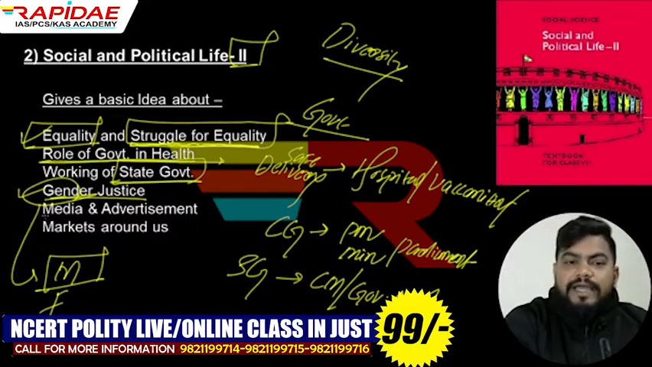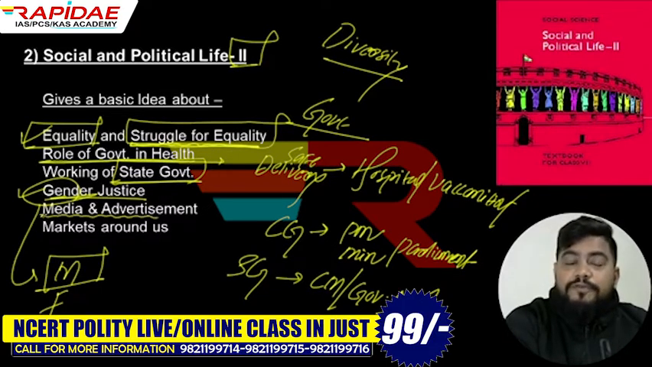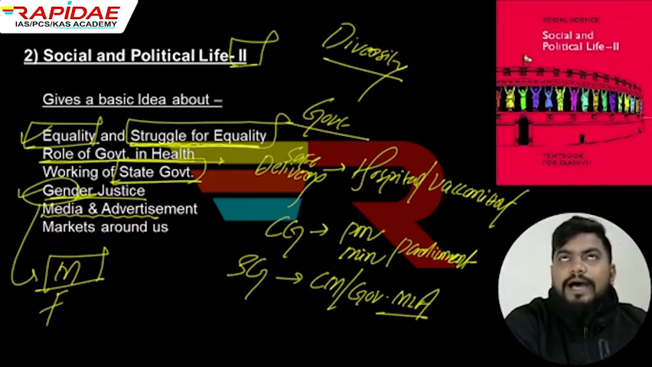Besides that, media. What is media? What is the role of media? How does the media affect us, as well as equality, our aptitude, our attitude, as well as what is the role of advertisement? Then, what are the markets around us? How are the markets working? What are the types of markets? And what kind of businesses are going on? This will also be learned through this book.